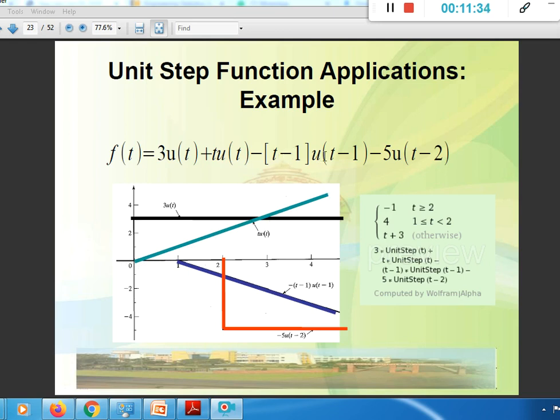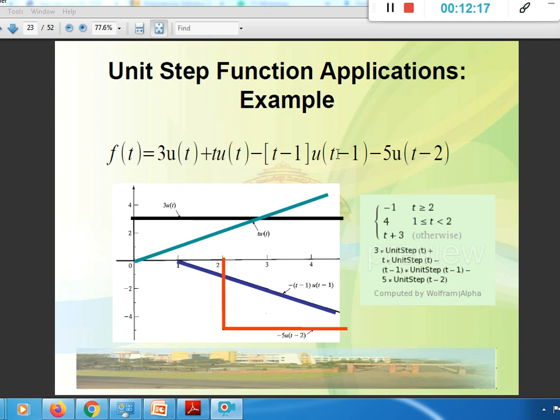Then t minus 1 into u of t minus 1. u of t minus 1 has to begin from 1, and it is getting multiplied with t minus 1. That means when t is 1, where u of t minus 1 begins, its value is 0. When t is equal to 2, its value is 2 minus 1, that is 1. u of t minus 1 remains 1 always after t greater than 1.